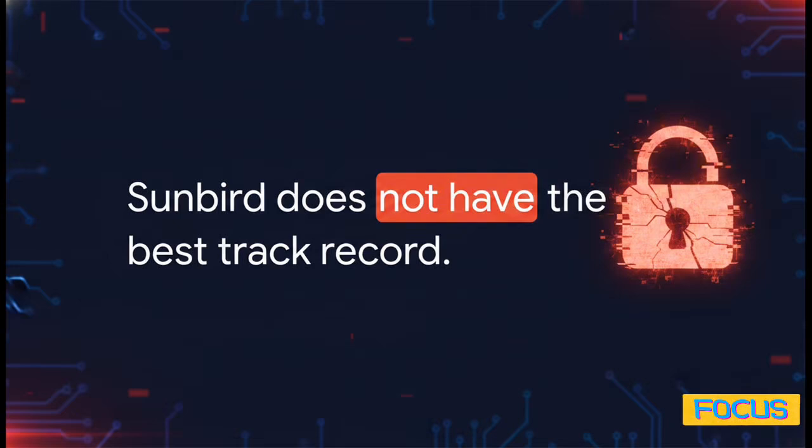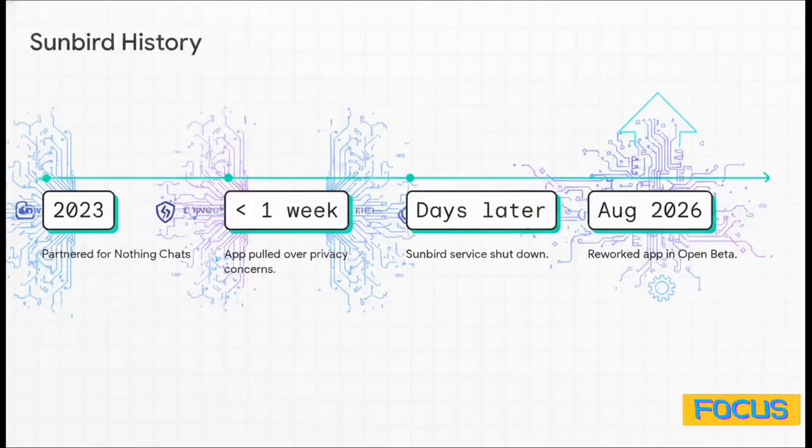Sunbird does not have the best track record when it comes to security. Before you go routing your private, intimate text messages through some third-party server, you really have to look at exactly how they've handled user data in the past. If we look at their timeline, it is genuinely chaotic. Let's go back to 2023. Sunbird partnered with the smartphone maker Nothing to power an app called Nothing Chats. The hype was huge. It was highly anticipated.